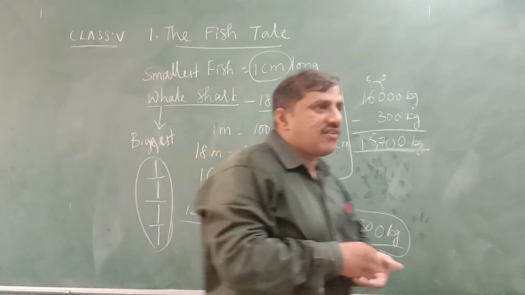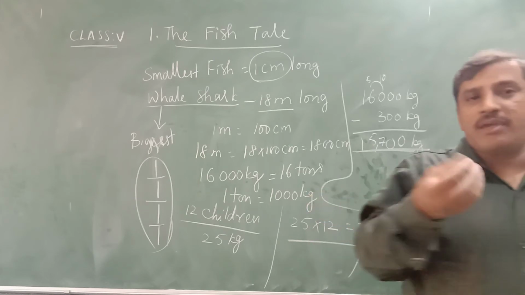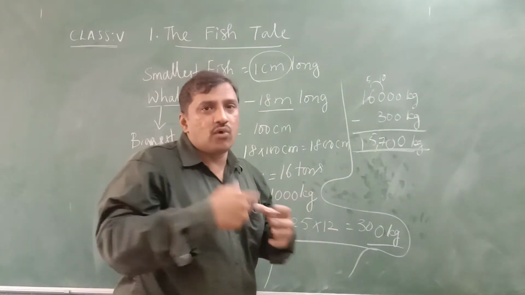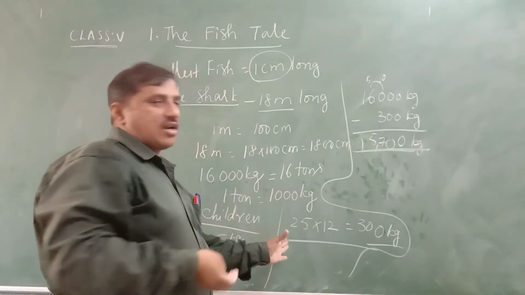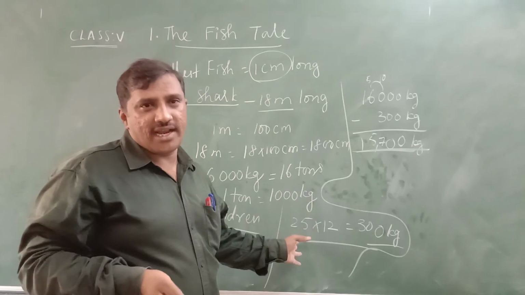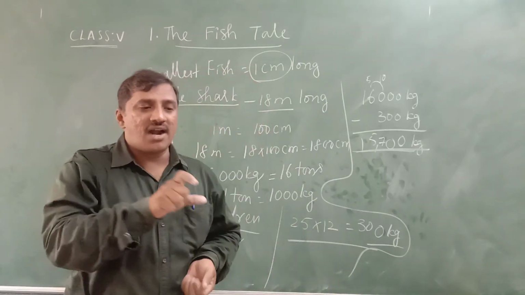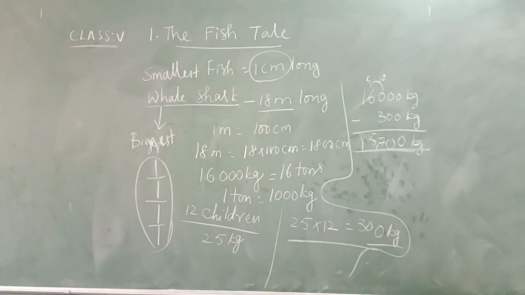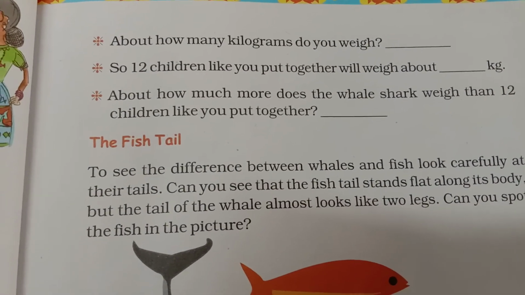As here I have taken 25 kgs, don't think that everybody will be 25 kgs. Some of you may be 23, some 24, sometimes even 30. So you take your own weights and multiply with 12. You will get the weight of 12 children, maybe 300 kgs or 275 kgs or 280 kgs, something like this. You subtract that from the weight of the whale shark and write the answer in the third blank. Is it clear, children? Yes, like this, you fill these blanks and answer these questions in the notebook.